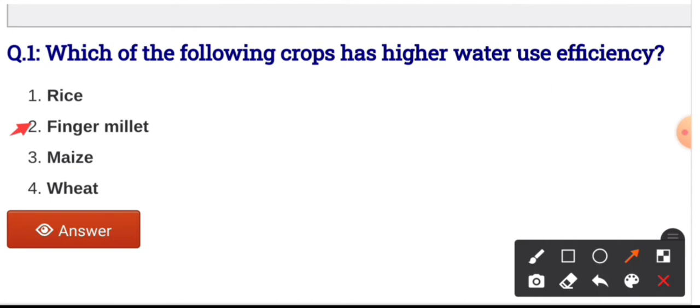Here Y stands for marketable yield which is expressed in kg per hectare, and ET is evapotranspiration which is expressed in mm. In case of finger millet, the water use efficiency is 13.4 kg per hectare mm, and that's the reason finger millet has higher water use efficiency, because rice has 3 kg per hectare mm, maize has 8 kg per hectare mm, and wheat has 12.6 kg per hectare mm water use efficiency. That's the reason finger millet is the crop which has the higher water use efficiency.